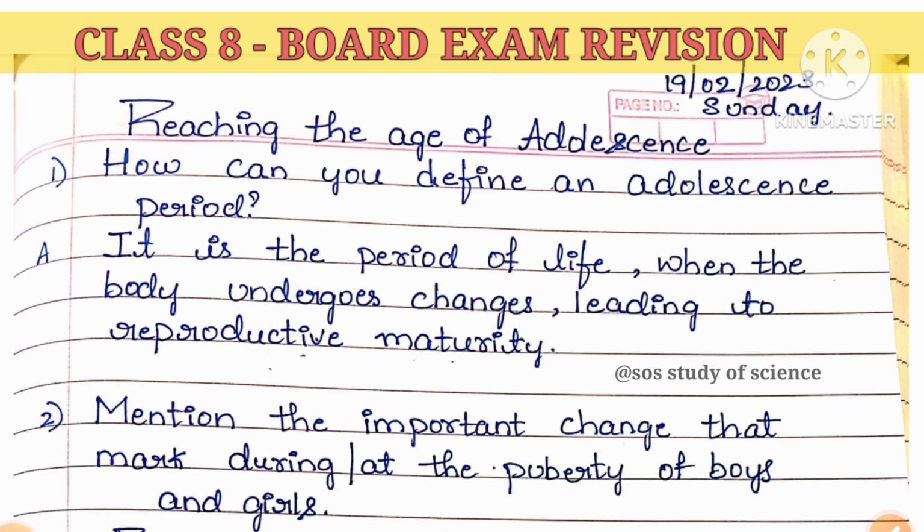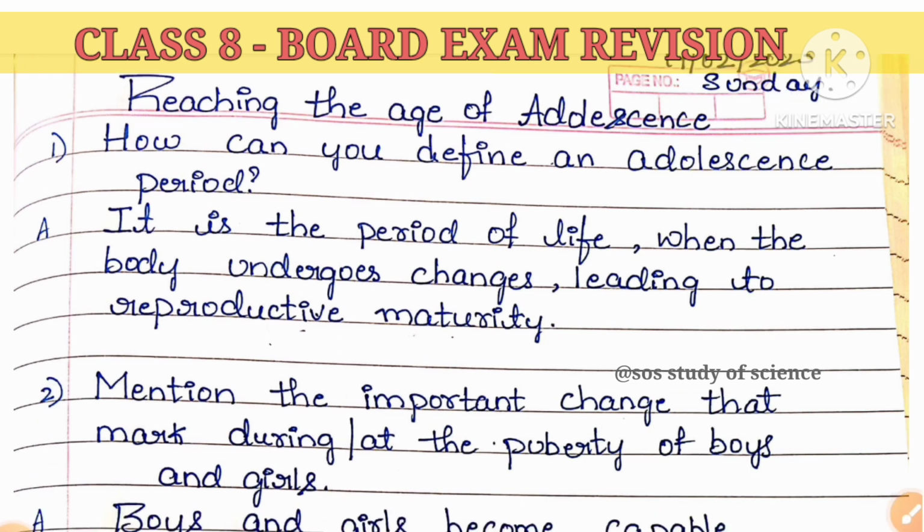The first question is, how can you define the adolescence period? It is a period of life when the body undergoes changes leading to reproductive maturity. That means if reproductive maturity is taking place, that period is called the adolescent period. If the organism is capable of reproduction, then that period is called the adolescent period or puberty.